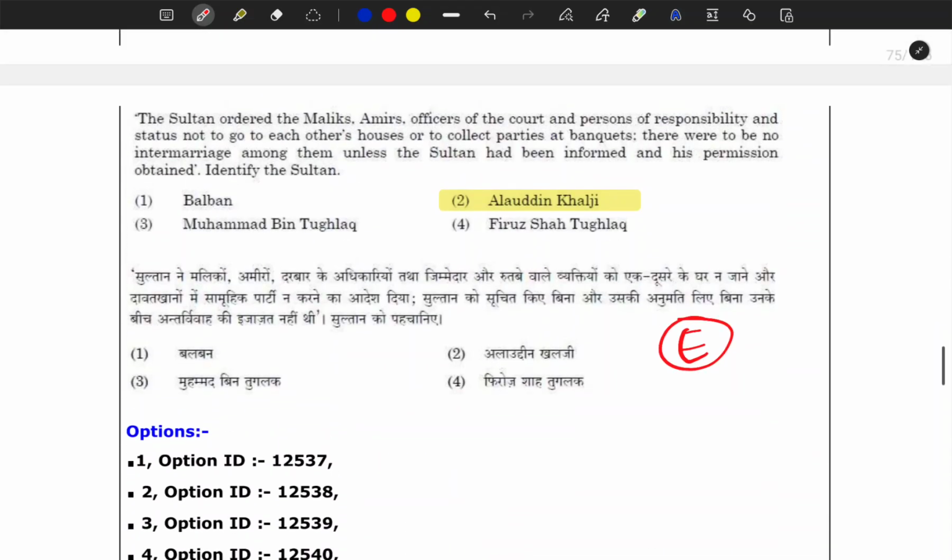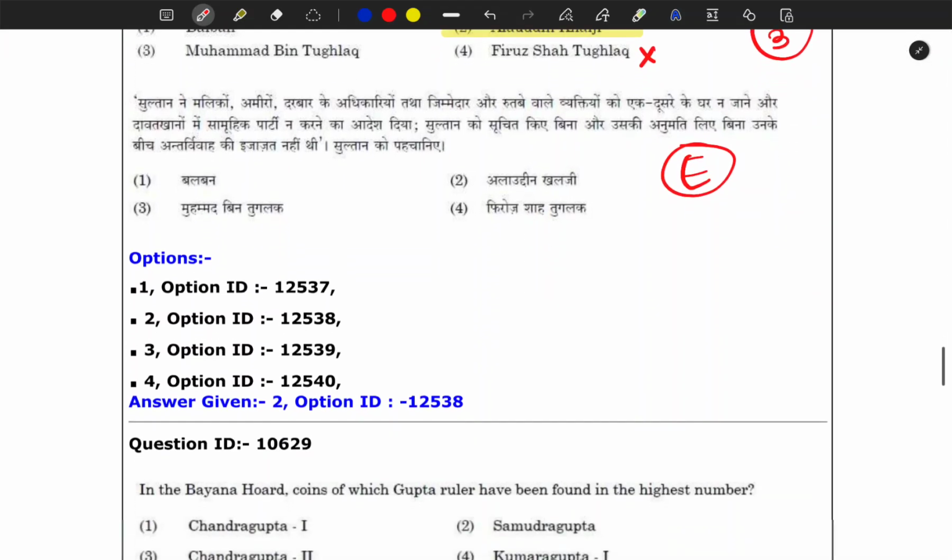So okay, if you don't know about this, then maybe you can eliminate Firoz Shah Tughlaq because he was a very liberal ruler in this context. So here you can play 1 by 3, meaning any of these 3 could be correct. So this is how you have to solve. If you don't know, you have to eliminate at least 1-2 options based on your peripheral knowledge, based on your own understanding of that particular topic.